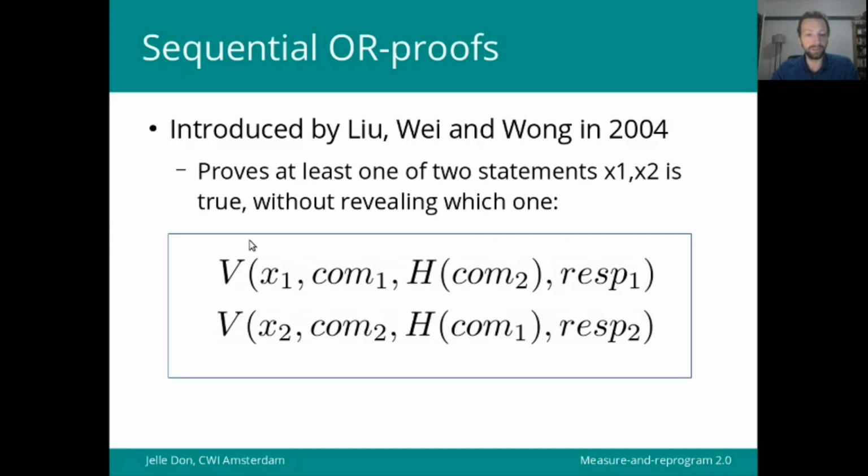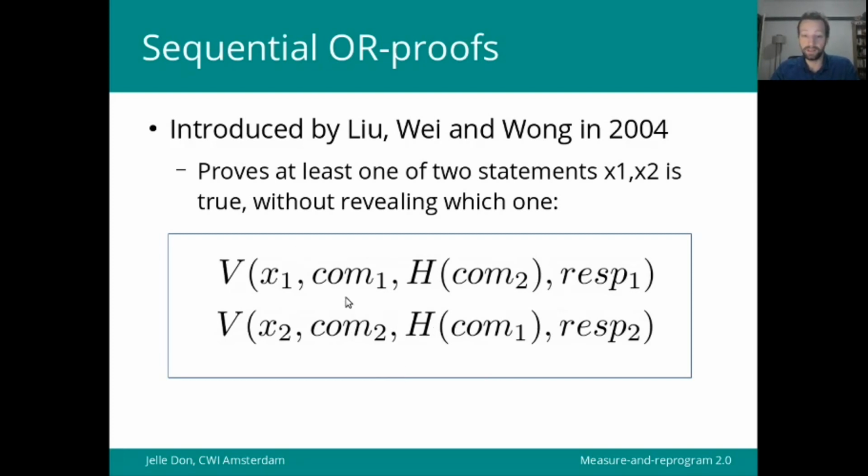So the security reduction works similarly. We want to use a non-interactive adversary to convince one of the two verifiers, or the verifier on one of the two statements. But note that in order to do so, we have to extract both com1 and com2 from this non-interactive adversary.